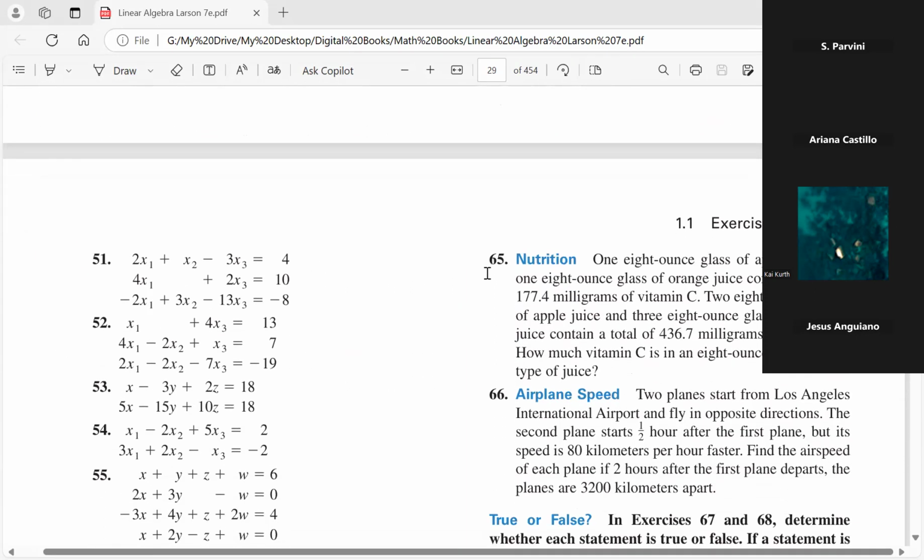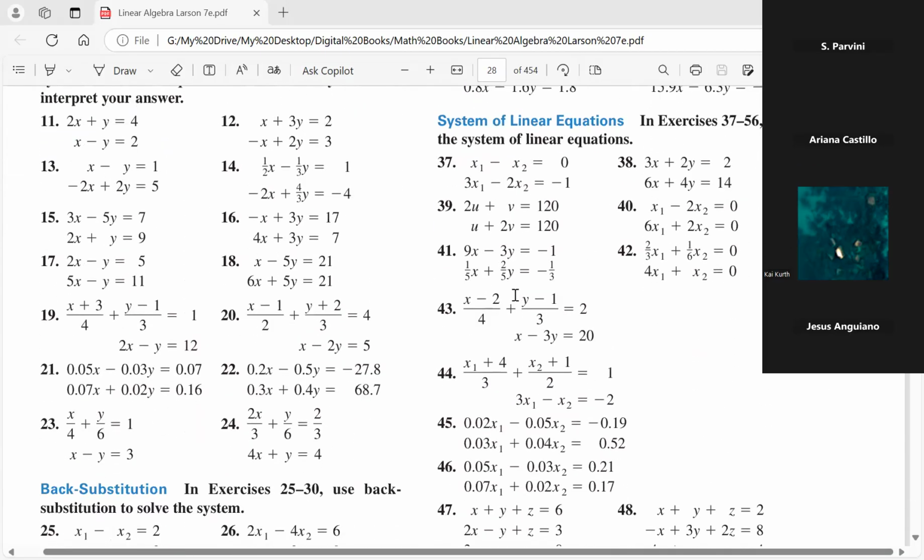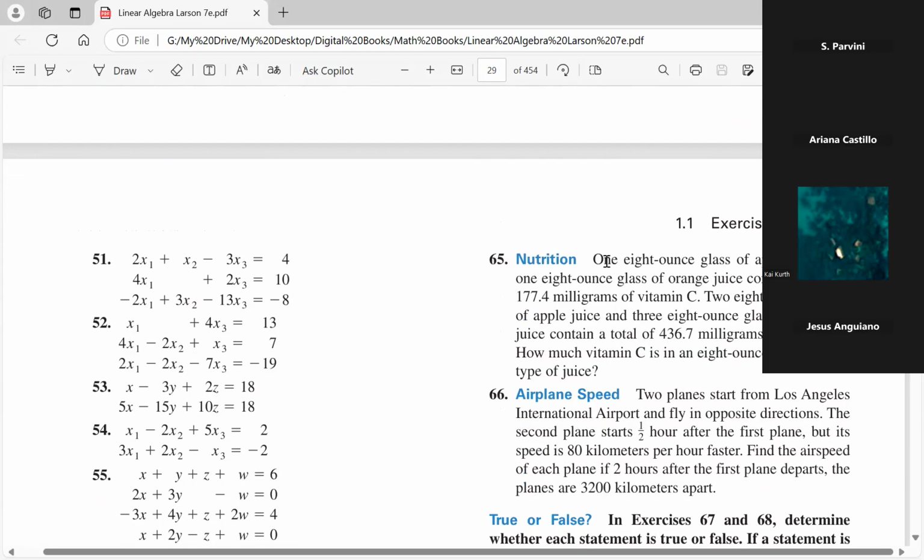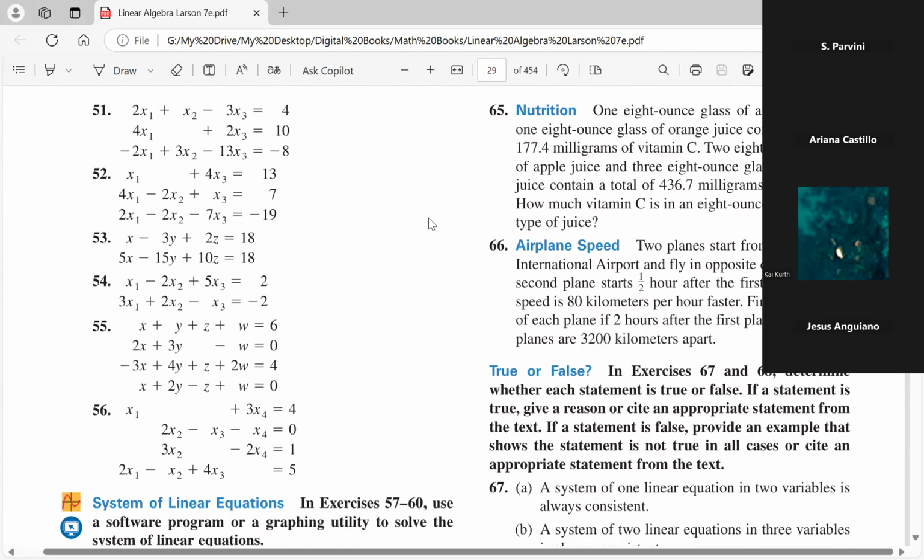So let's take a look at numbers 37 to 56 now. The question says, solve the system of equations. Okay, so now we want to solve the system. How about we do a system of 3 equations, 3 variables. How about number 52? Let's take a look at number 52, folks.